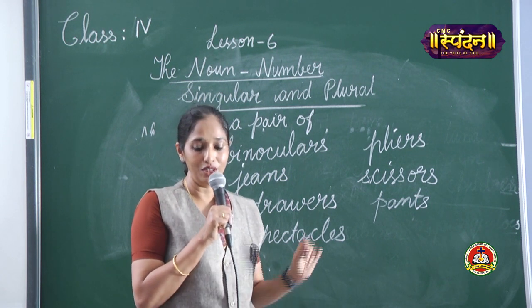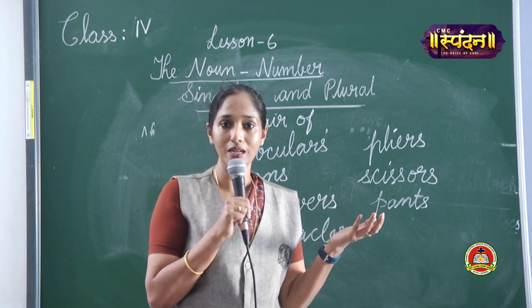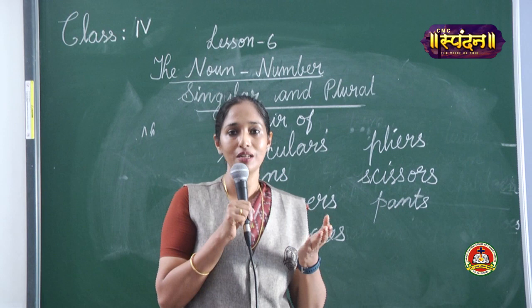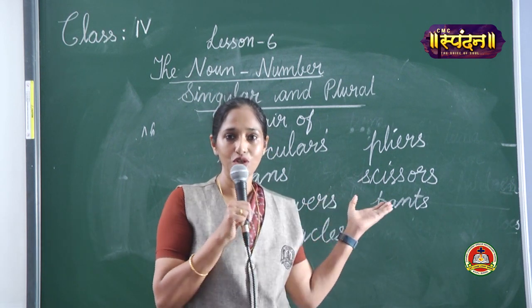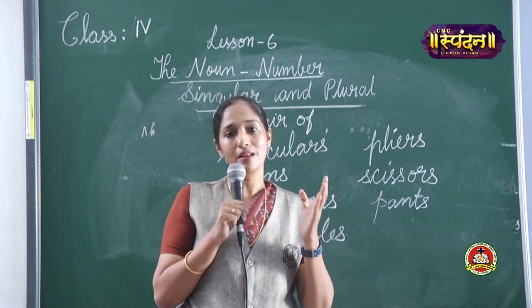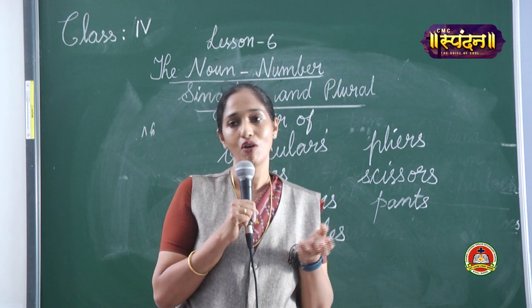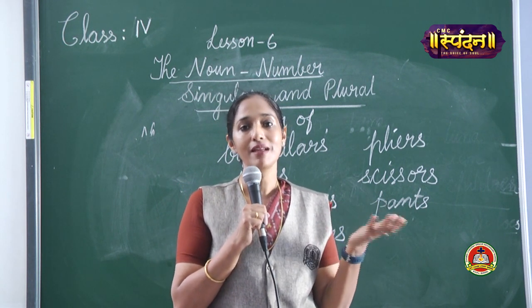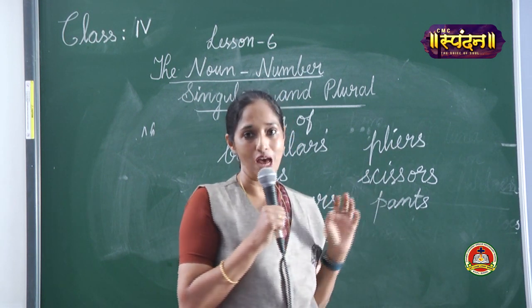So, this is what we have learned today. We learned in the last class how to convert the noun into plural, and we continued today with the rest of the topic. We covered the nouns that end in O, how to form the plural of those nouns. We need to add either S or ES depending on the type of noun.